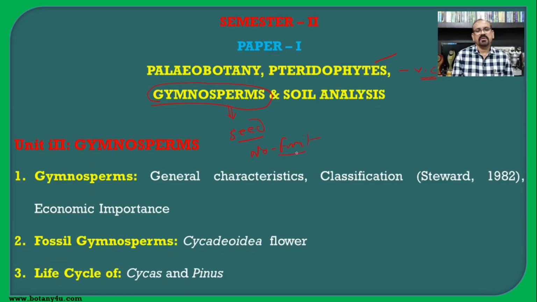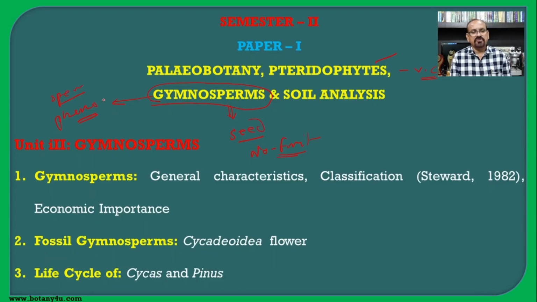On the basis of this, again it is different from the angiosperms. Gymnosperms come under spermatophyta, that is seed bearing plants, or it is also known as the phanerogams, means the flower bearing organisms. So gymnosperms and the angiosperms are kept in the spermatophyta as well as the phanerogams.